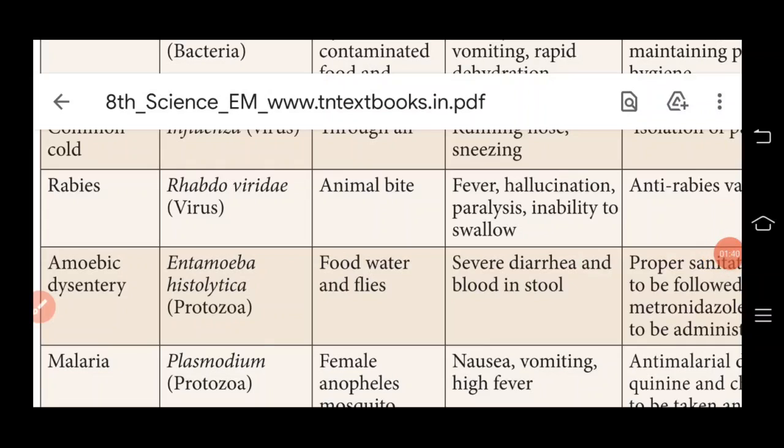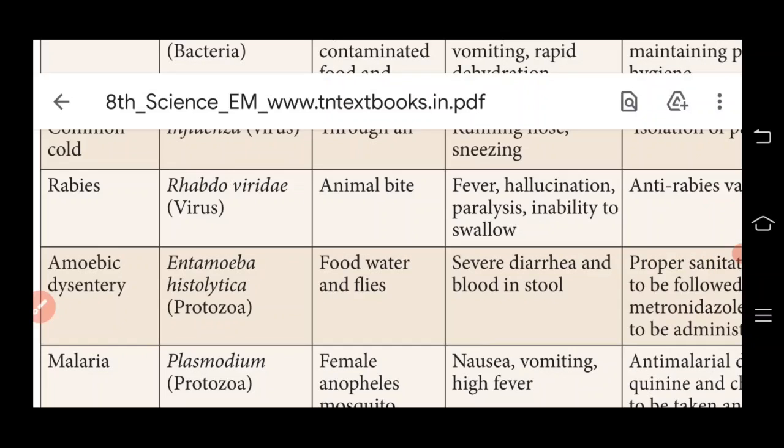Students, the preventive measure for amoebic dysentery is following proper sanitation. And then the antibiotic metronidazole is to be prescribed to that particular patient.